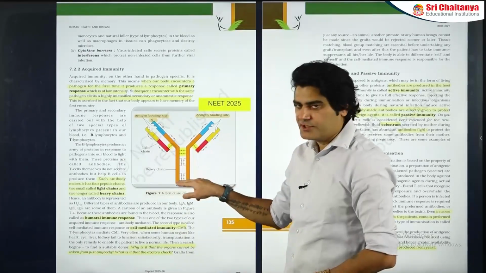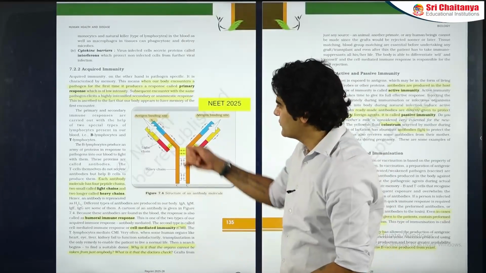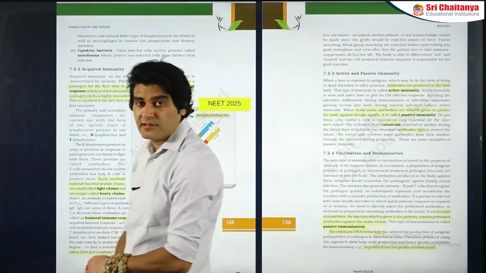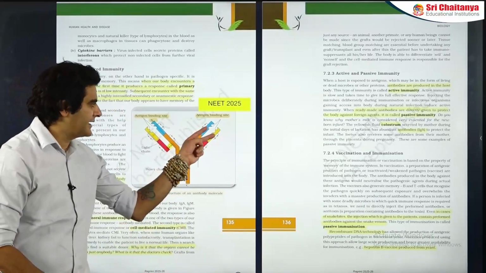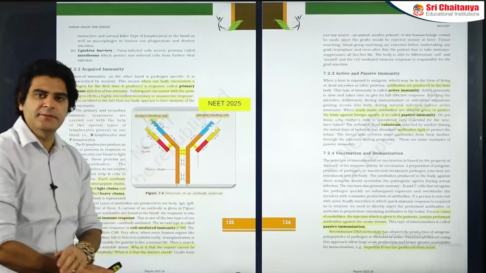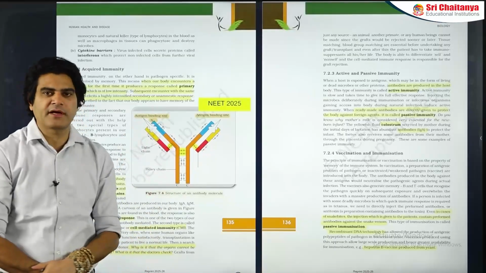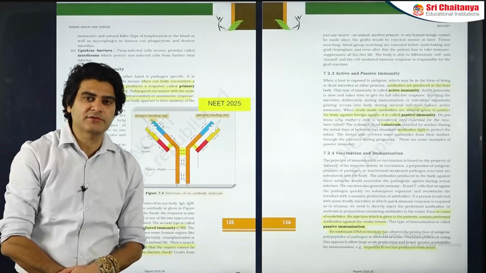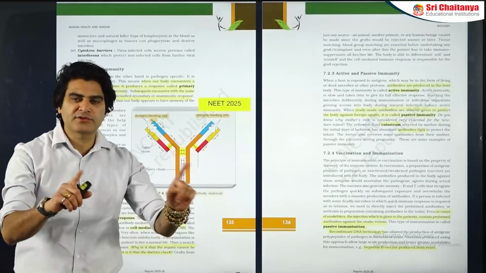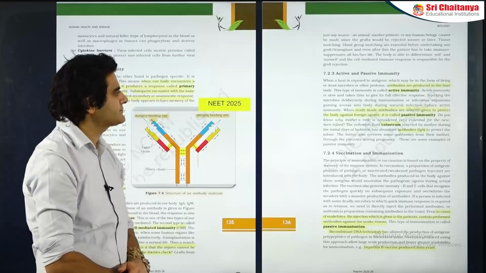And since these are protein molecules, all proteins, as we already know from biomolecules chapter, will be having one N-terminal and one C-terminal. So it is the N-terminal of the antibody molecule that acts as the antigen binding site. And since antibody is a Y-shaped structure with 2 open arms, each arm has got one antigen binding site. That is why antibody molecules can be said to be bivalent, having capability to interact with 2 pathogens or 2 sites of the same pathogen at one time.